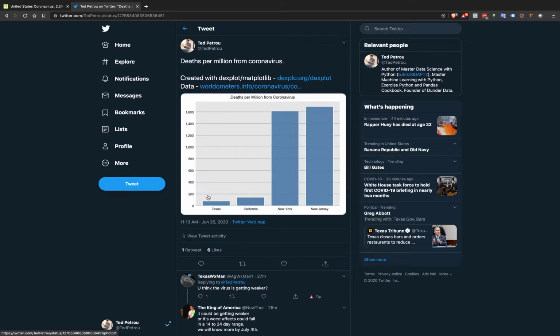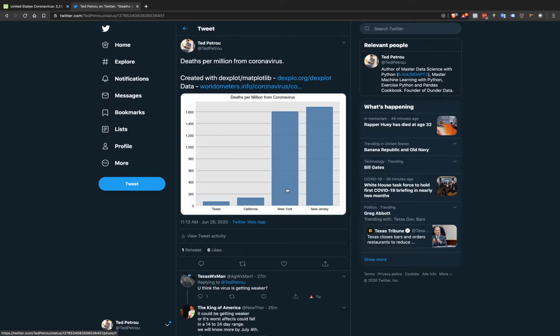And you can clearly see that Texas and California are significantly less than New York and New Jersey. There's just a massive difference between the two groups. So Texas is actually about 1/20th the size of New York, New Jersey, and California is about 1/10th.